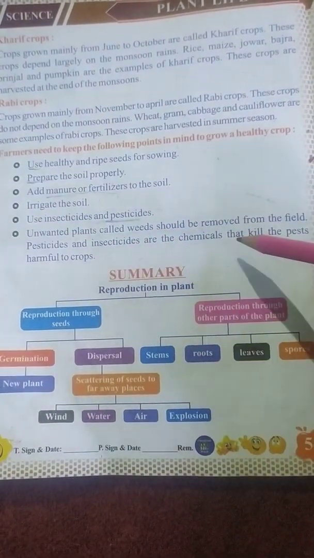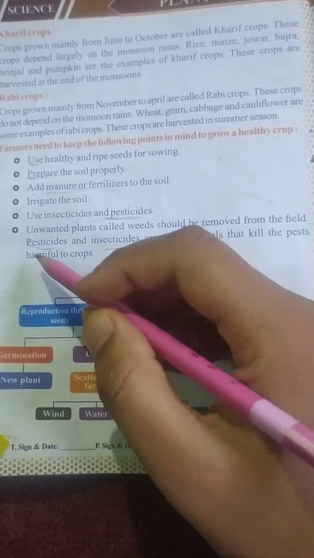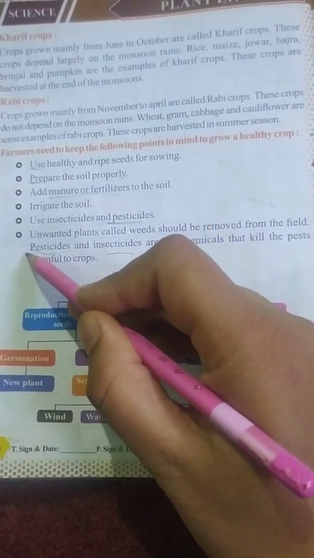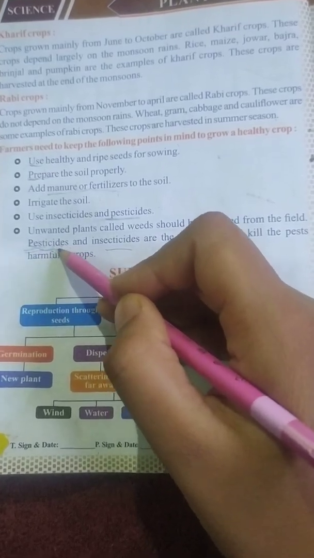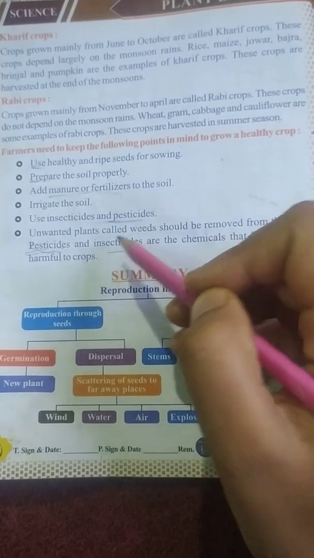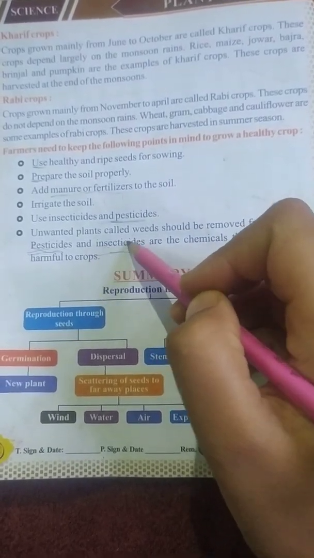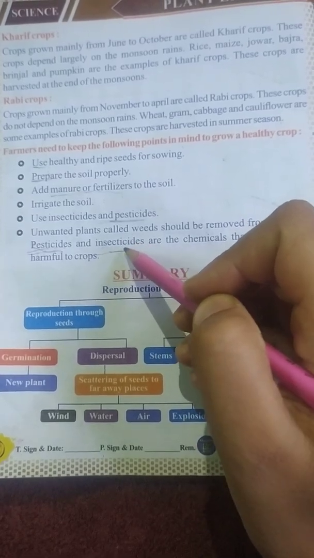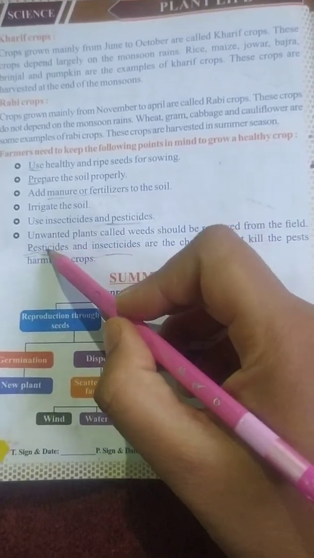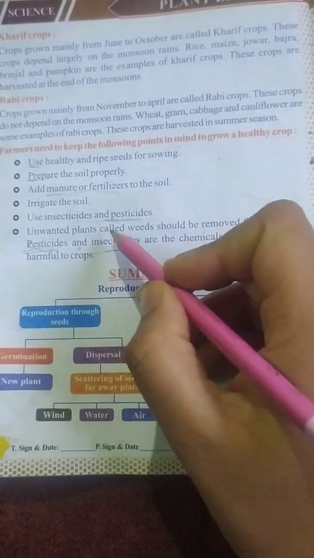Pesticides and insecticides. Now the words pesticides and insecticides are here. In pesticides, the name indicates pest, and cides means killing. Those chemicals which are used for pest killing. And insecticides means insect killing. These are those chemicals which are used for killing of insects. These chemicals are used to kill the pests which are harmful to the crops.